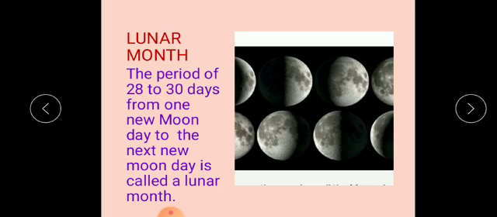So when moon will keep on changing its shape from one new moon, then full moon, to again the next new moon, it is said to be a lunar month. Understood the definition? Understood the meaning? Again I will repeat this. The period, that is the time of 28 to 30 days from one new moon to the next new moon is called a lunar month. So all these changes in the shapes of the moon need a time period of 28 to 30 days. That whole month is said to be a lunar month.